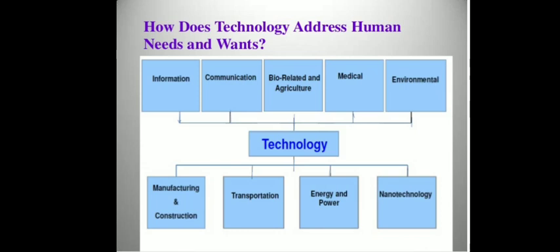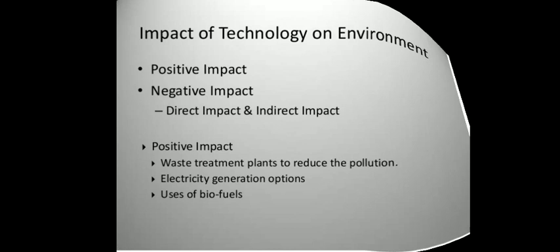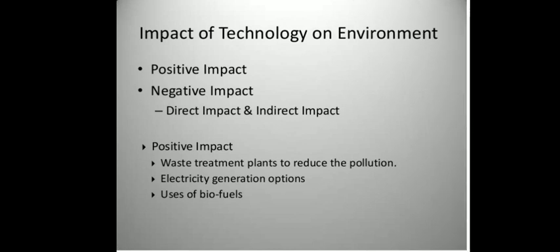Now negative impact, if we consider now, due to human activity in the environment, two types of impact have been developed in our surrounding, which includes positive impact and second one is negative impact. Now negative impact also includes two types. It may be direct impact or indirect negative impact, that we will study one by one. First we will see the positive impact of the human interference in the environment.